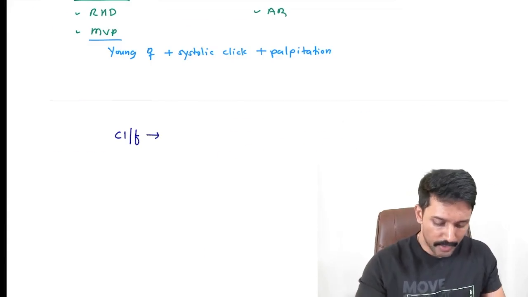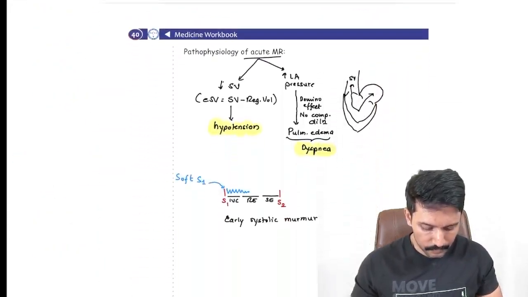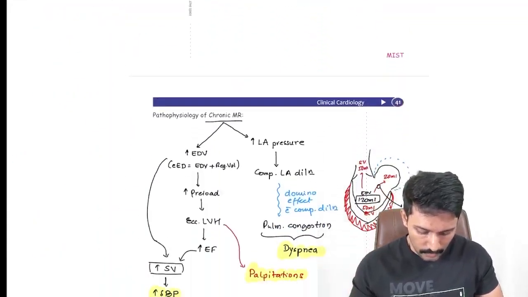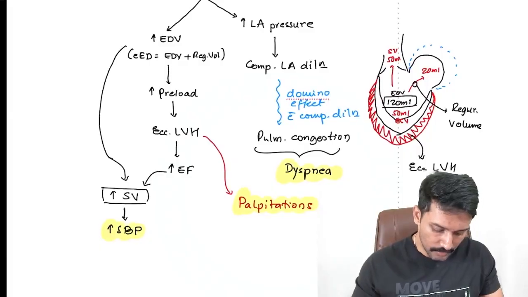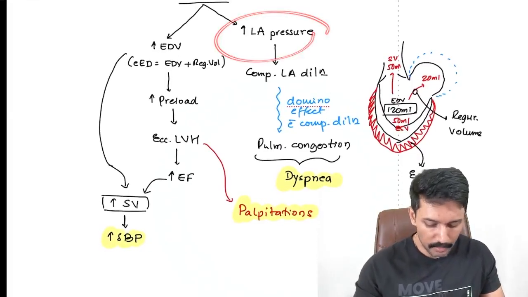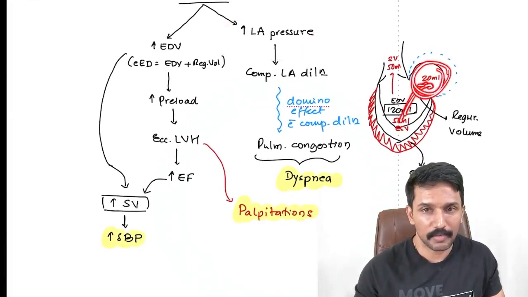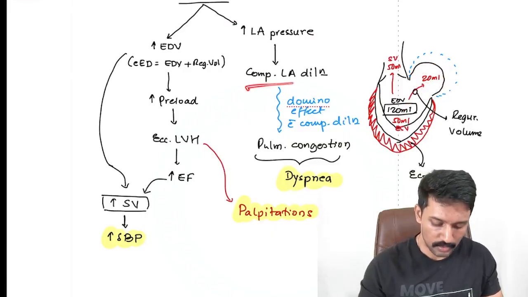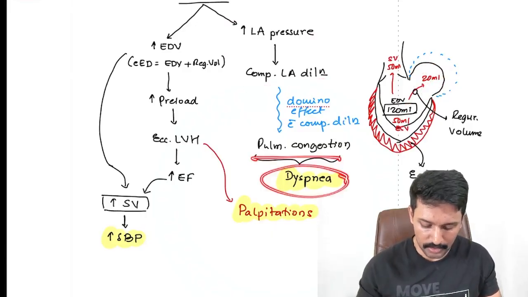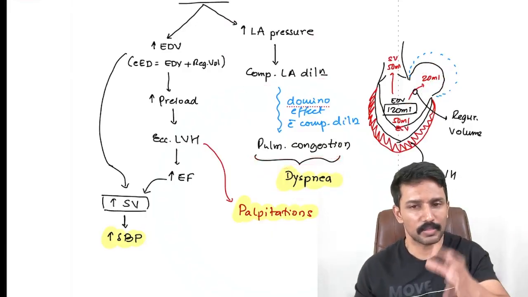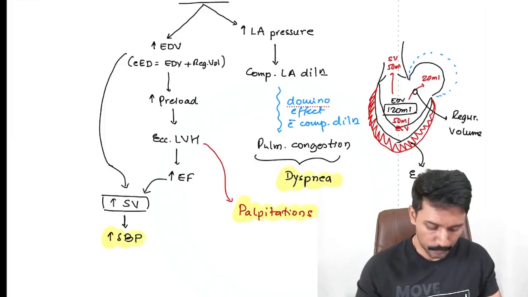So, even in patients with mitral regurgitation, there is increase in left atrial pressure because of the regurgitation. The pressure in the left atrium increases. So that will cause compensatory dilatation, pulmonary congestion, dyspnea. Dyspnea is always a late symptom, so it is considered as a severe MR.